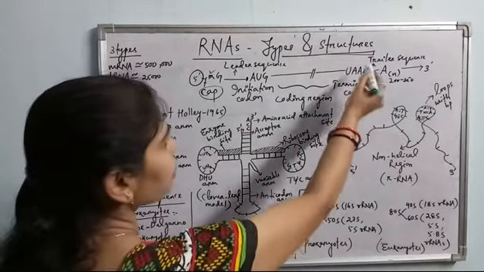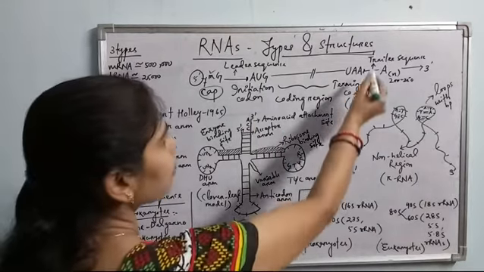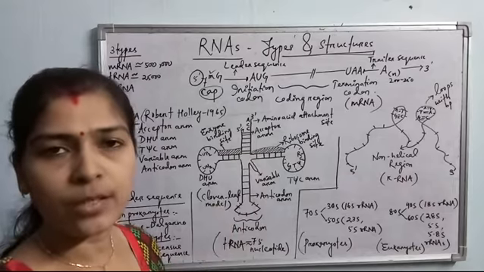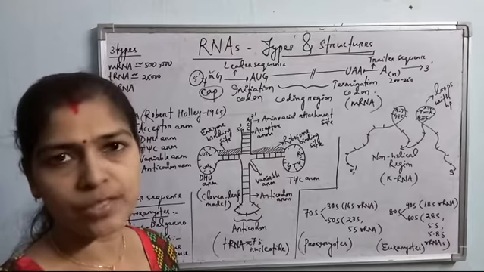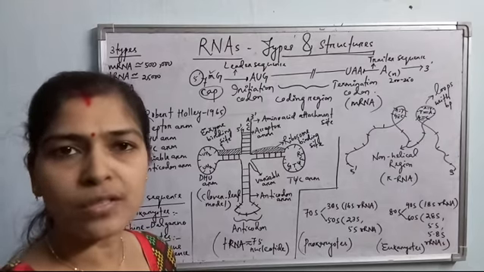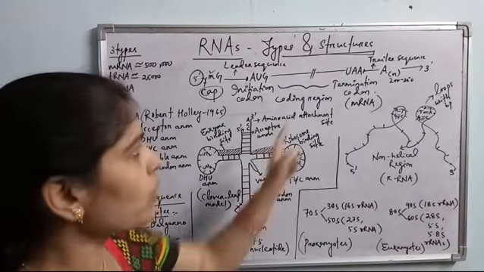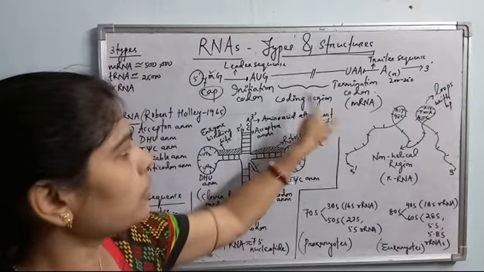In the case of the termination codon, there are three different types: UAA, UAG and UGA. These three codons do not code for any amino acid, so they are known as nonsense codons or termination codons, which are present towards the end of the coding region of mRNA.